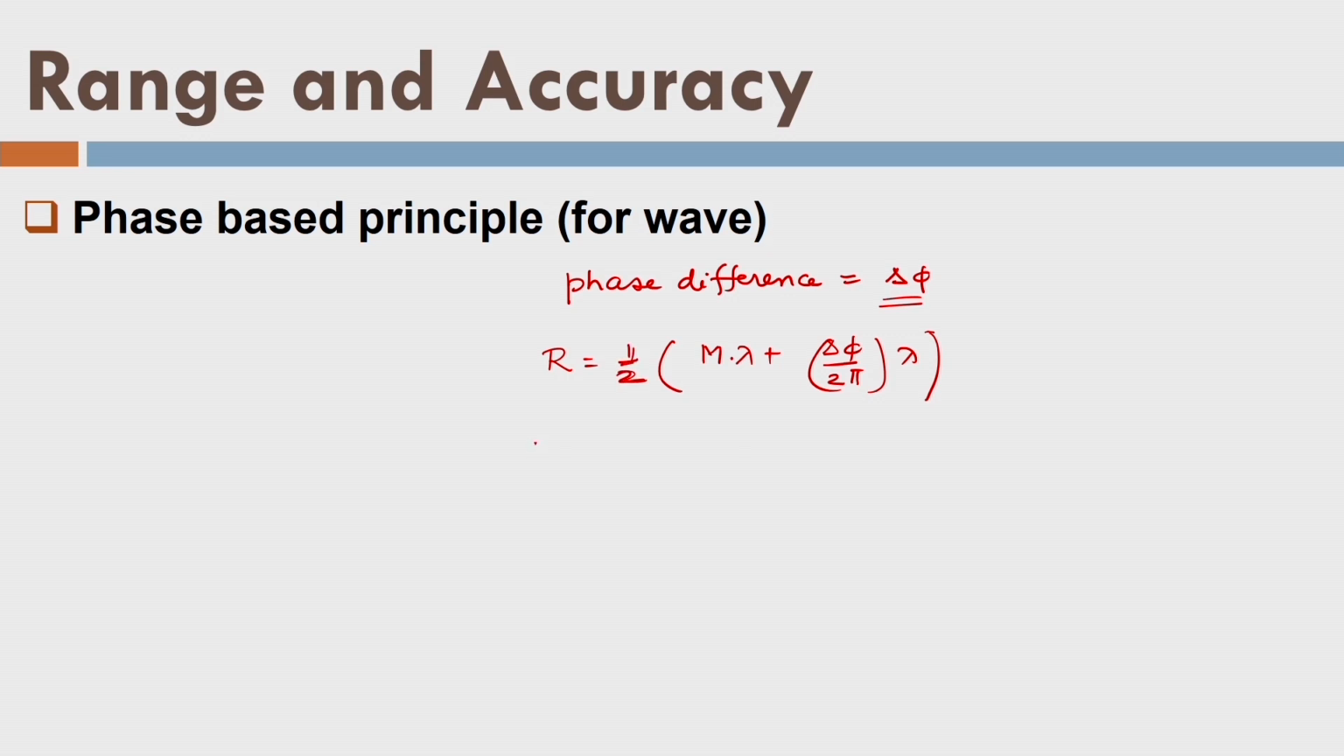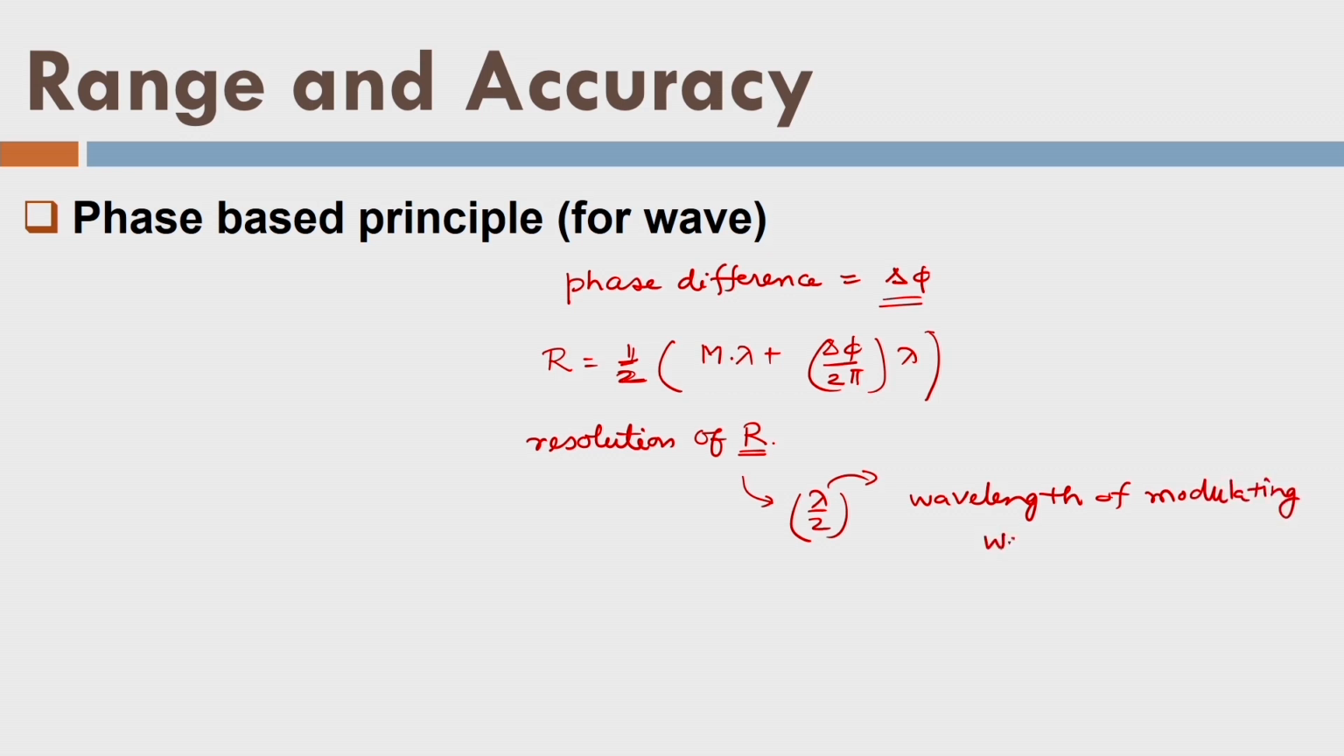So what about the accuracy or the resolution of R? As we have seen in basic surveying, we can achieve a resolution of R as lambda by 2, where lambda is the wavelength of the modulating wave, not the laser wave. So it is the same concept when phase based principles are used.